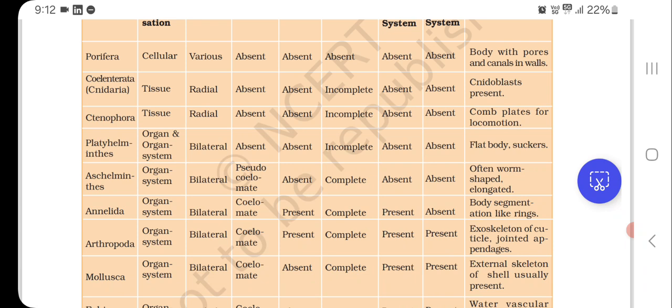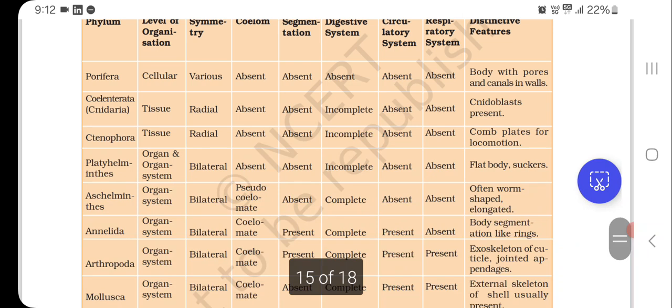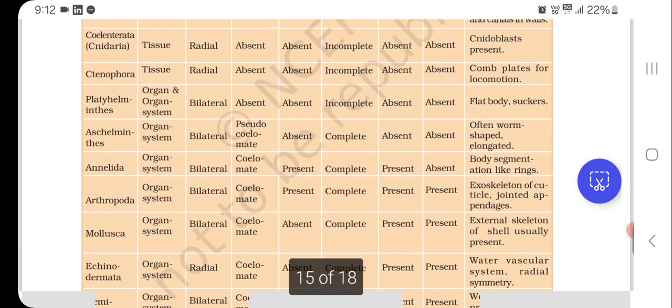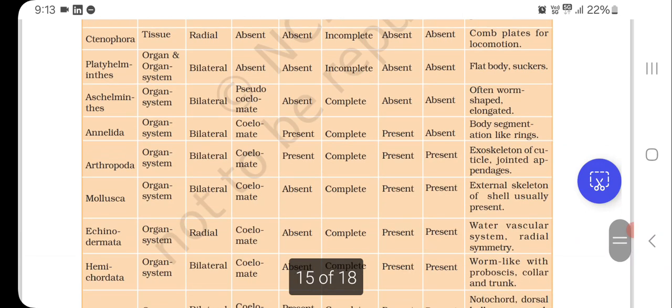Arthropoda: organ system level organization, bilateral symmetry, coelomate, and segmentation is present. Digestion is complete, circulatory and respiratory systems are present. Exoskeleton of cuticle and jointed appendages are the specific features.